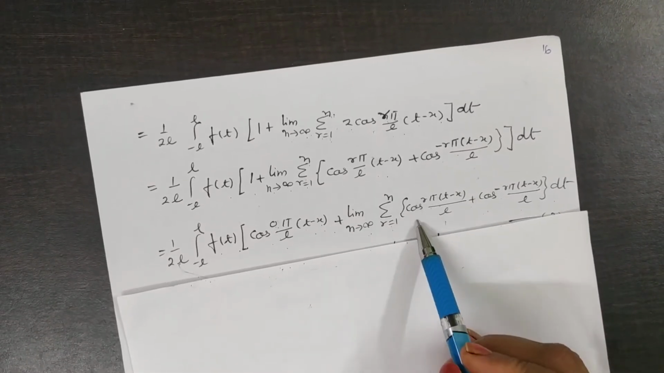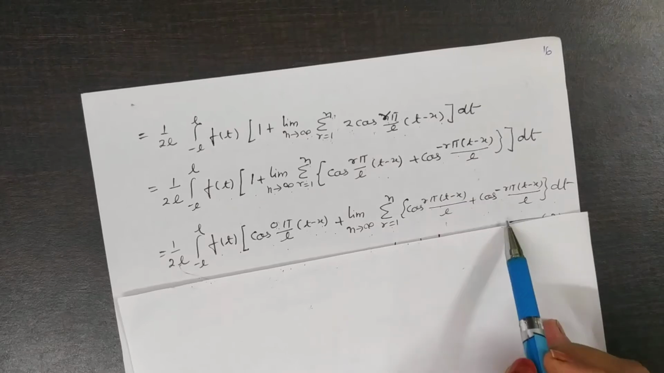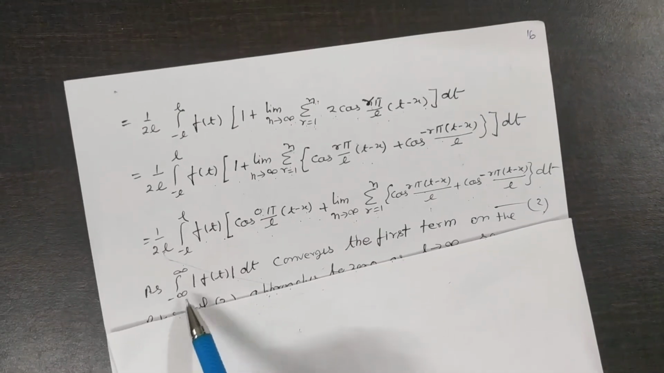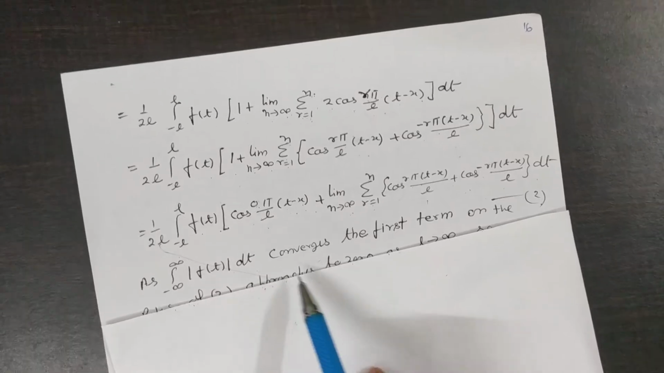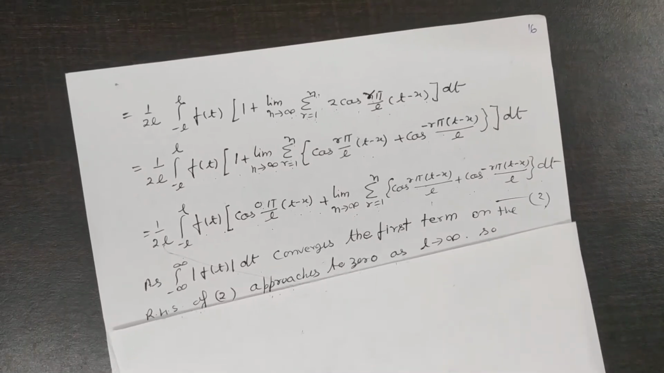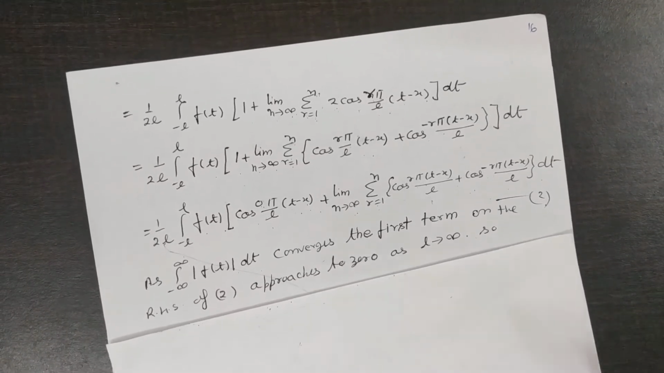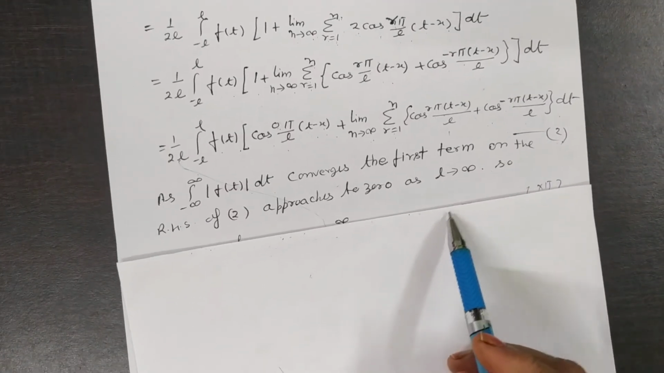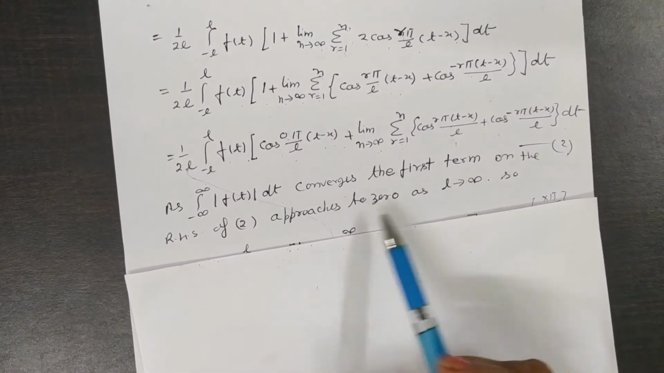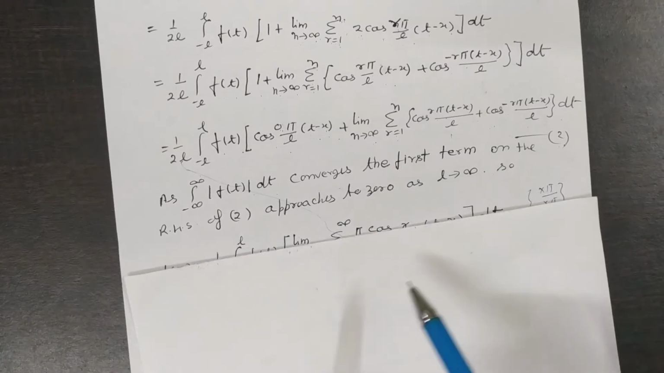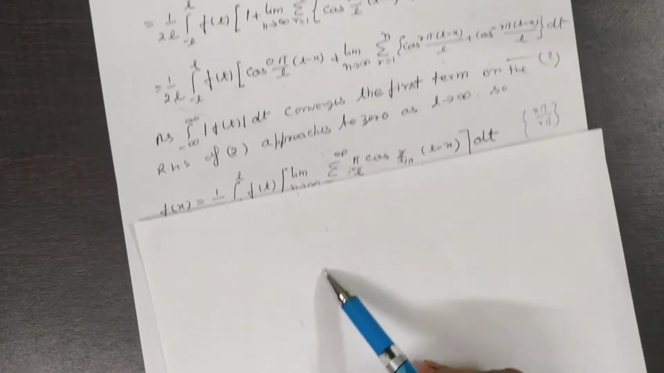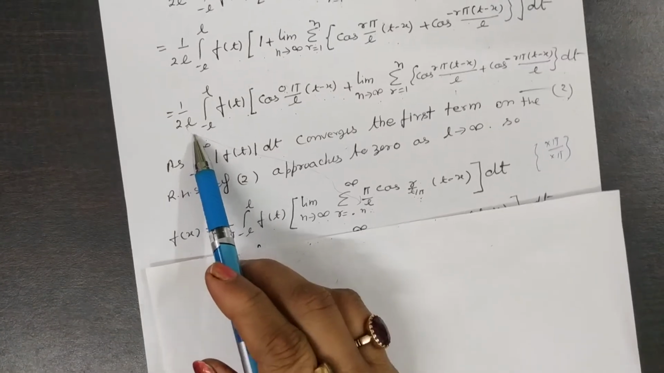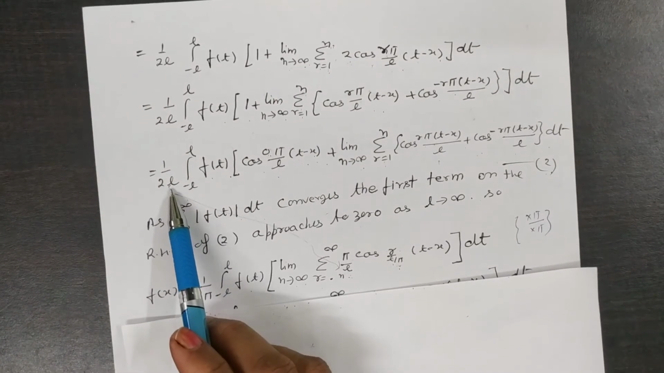Yes, this is cos(rπ/L) as 1, this is this term. Now, as the integral from minus infinity to infinity of the modulus of this term converges, the first term on the right hand side of equation number 2 approaches 0 as L tends to infinity, taking the limit, so that this term becomes 1 by, here you take L.